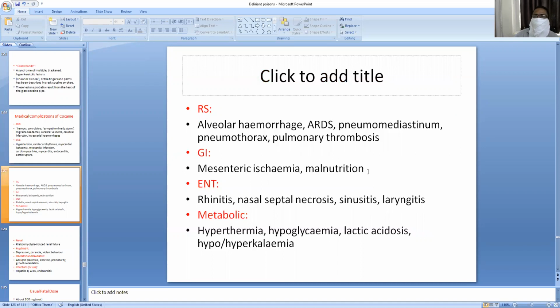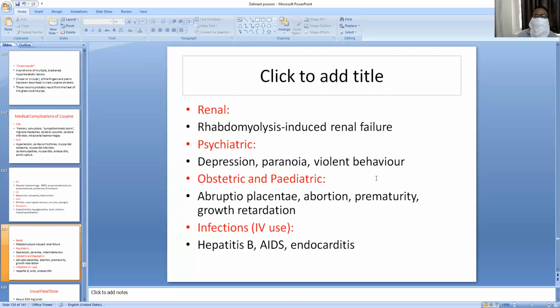Respiratory system complications are alveolar hemorrhage, acute alveolar damage, and ARDS. Gastrointestinal: mesenteric ischemia and malnutrition. What are the ENT effects? Rhinitis, nasal septal necrosis. Metabolic: hyperthermia, hypoglycemia. Renal: rhabdomyolysis and renal failure. Psychiatric: depression, paranoia. Obstetric and pediatric: abruptio placenta.